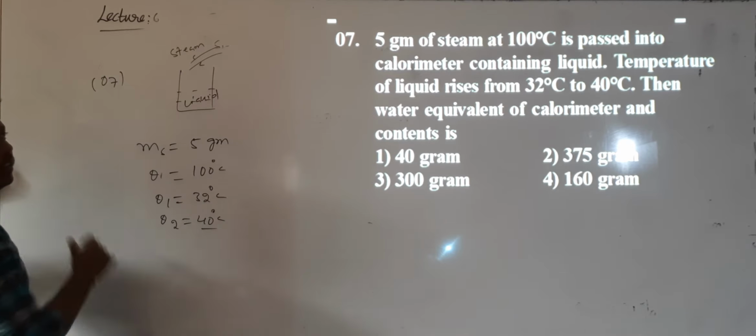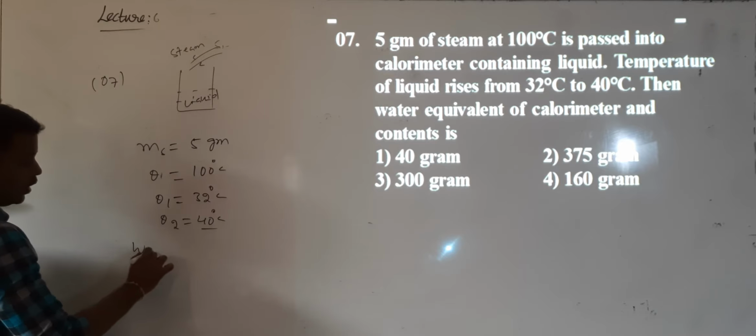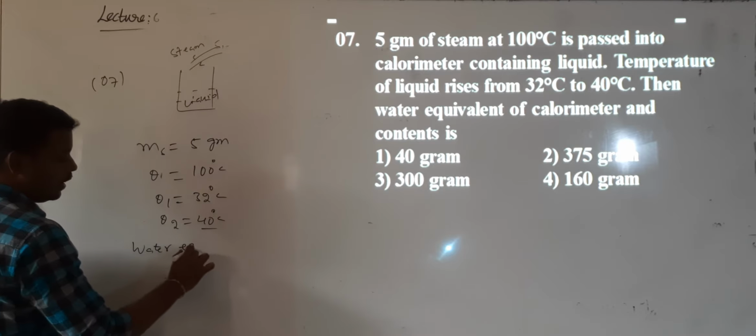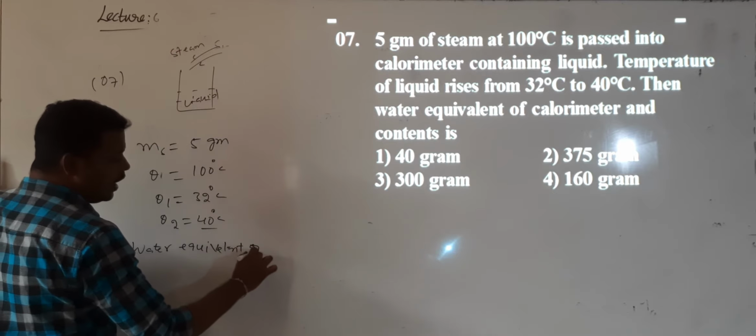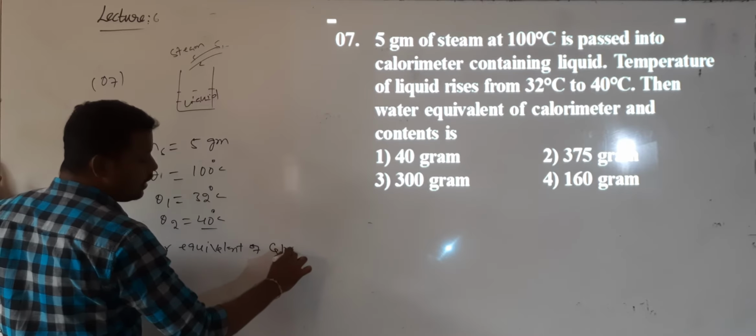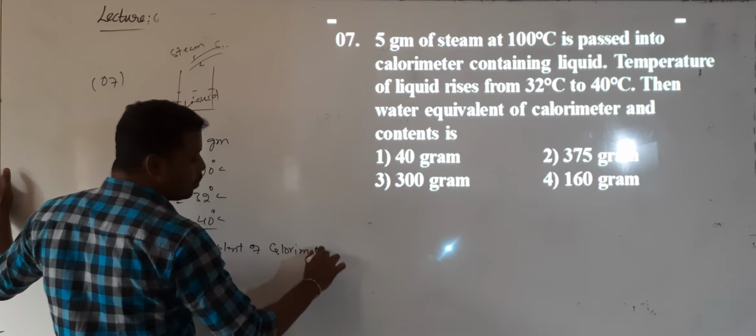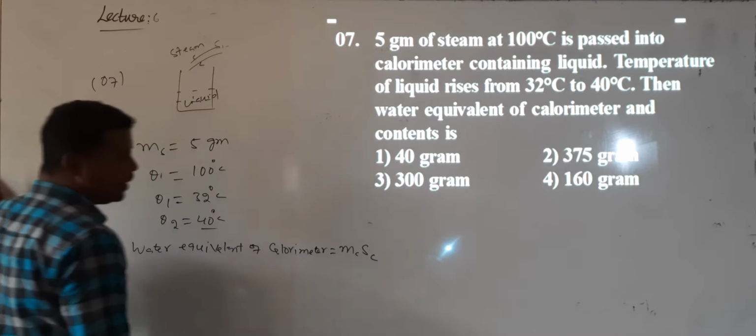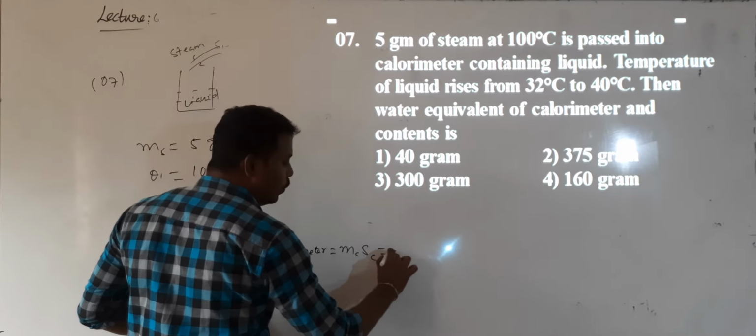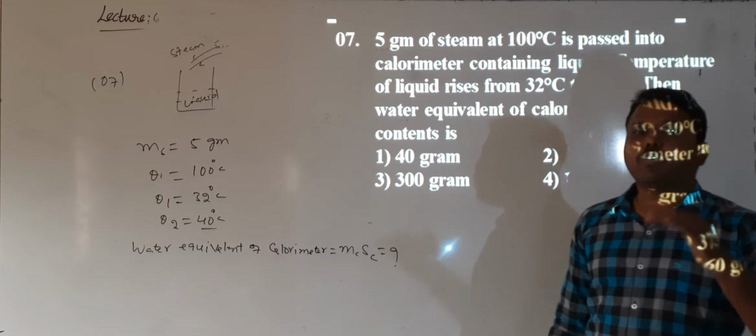Okay? Then the water equivalent of calorimeter. What is the meaning of water equivalent? Water equivalent of calorimeter we have discussed. It is the product of mass of the calorimeter and the specific heat of the calorimeter. So this is called the water equivalent. We discussed in concept, what is water equivalent?